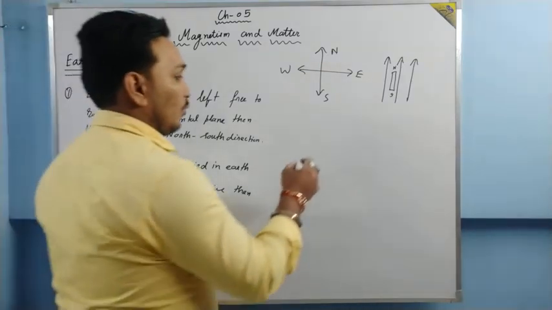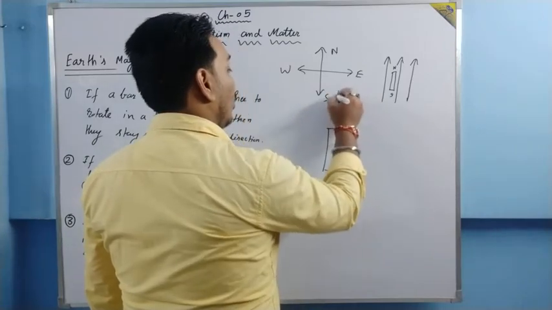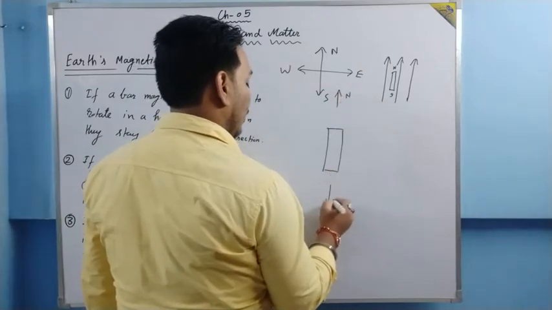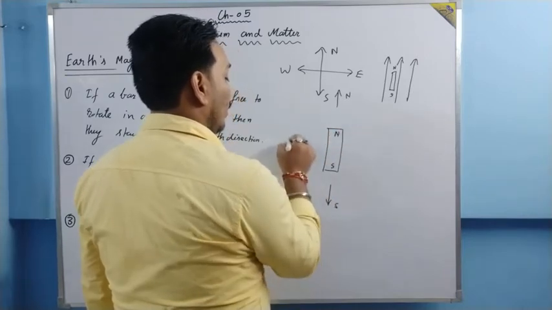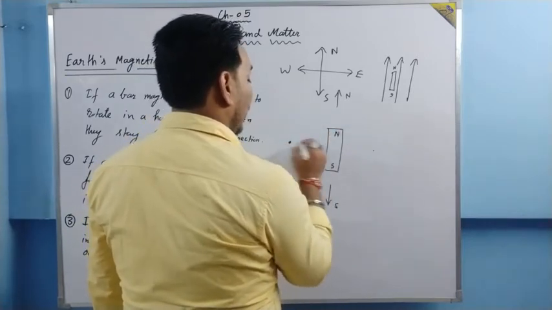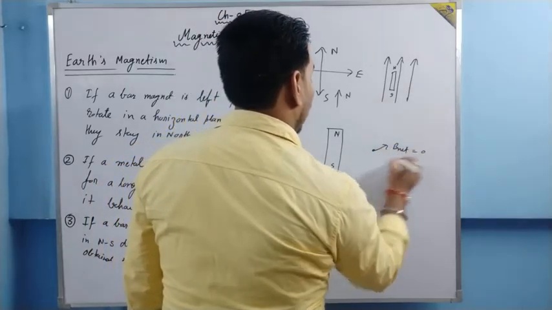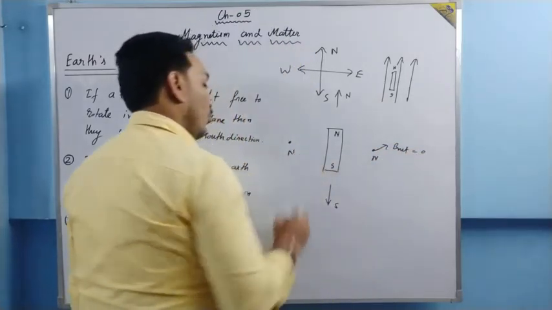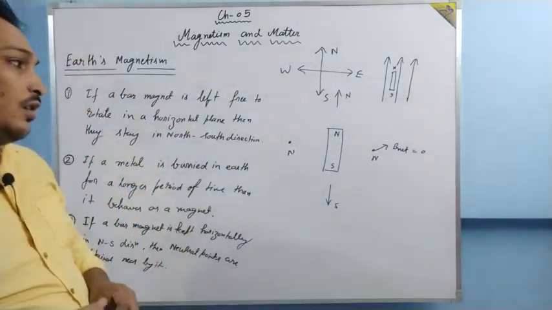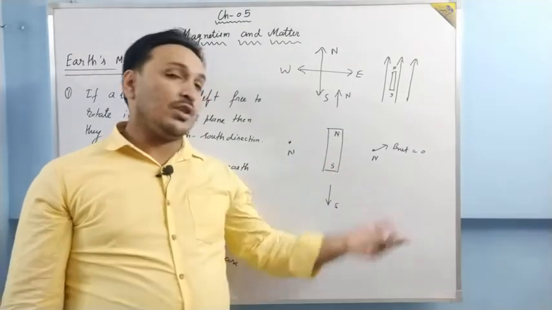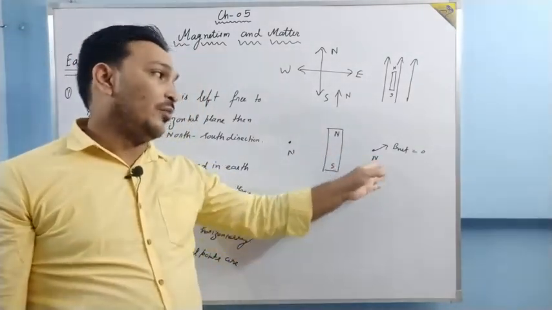Okay. Now suppose a bar magnet is kept like this. This is your north direction, this is your south direction, and the bar magnet is kept like this only. What we observe, there are some points nearby the magnet where the net magnetic field is zero. These points are called neutral points, denoted by capital N. Okay. Now at these neutral points the magnetic field is zero, but it should not be, because it is a point nearby a magnet.